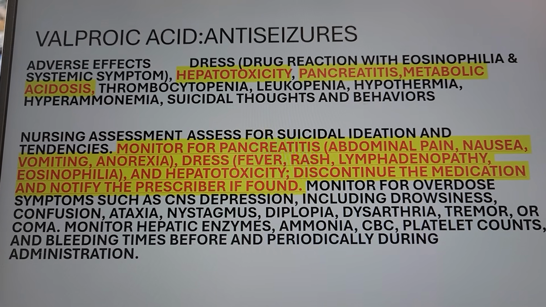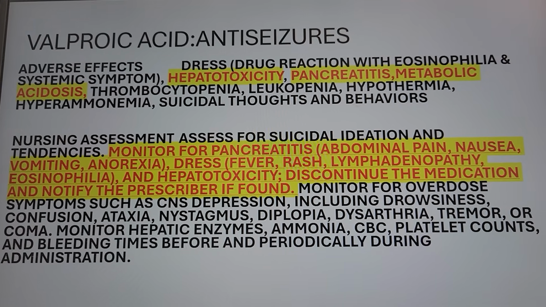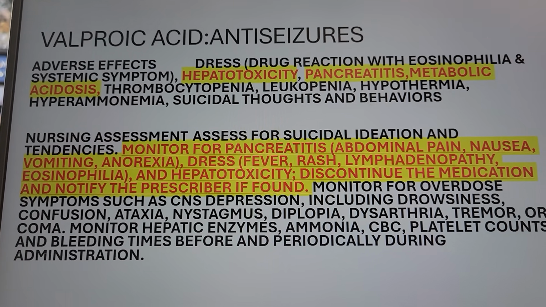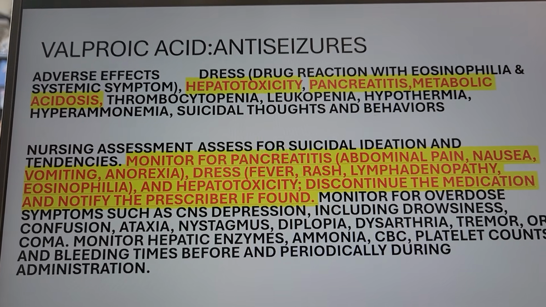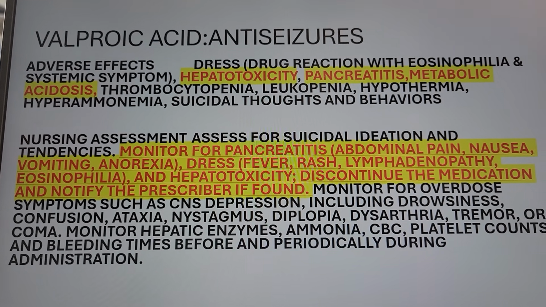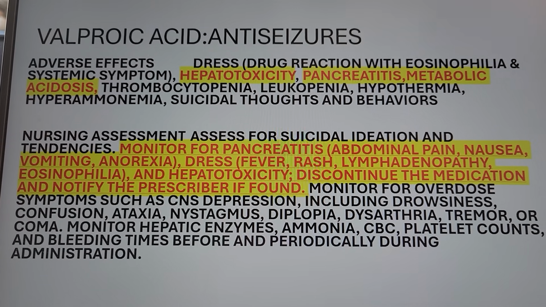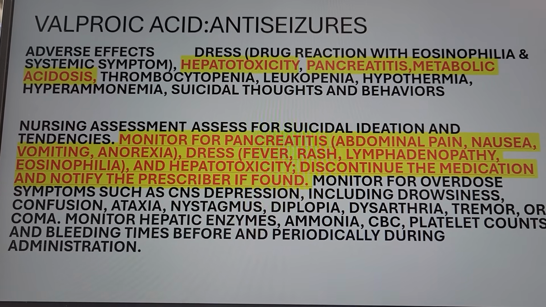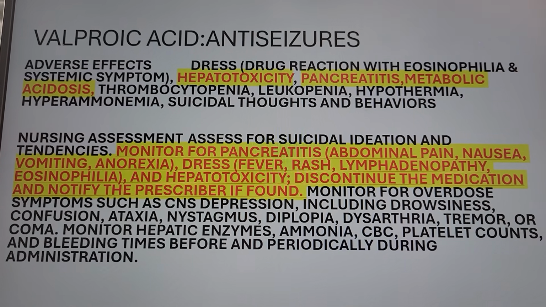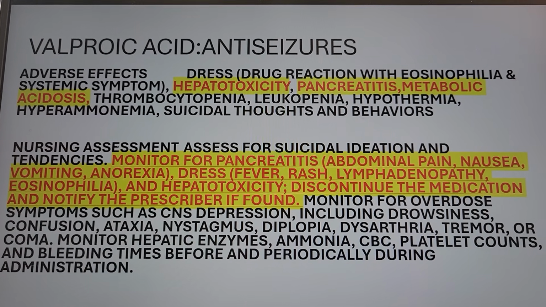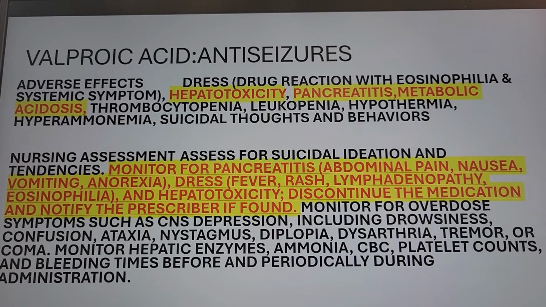And then monitor hepatic enzymes and ammonia, don't forget, right? Ammonia. Remember, the medication to bind ammonia is your lactulose, right? And then check the CBC, platelets, because they can go down. Bleeding, that means the thrombocytes go down, right? So assess before and also periodically during valproic acid. A lot of problems here. Hepatotoxic, pancreatitis can happen, and the white blood cells can go down, thrombocytes can go down.